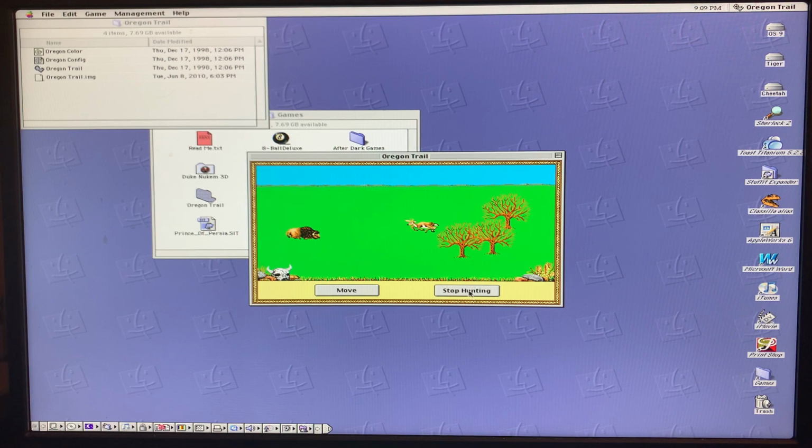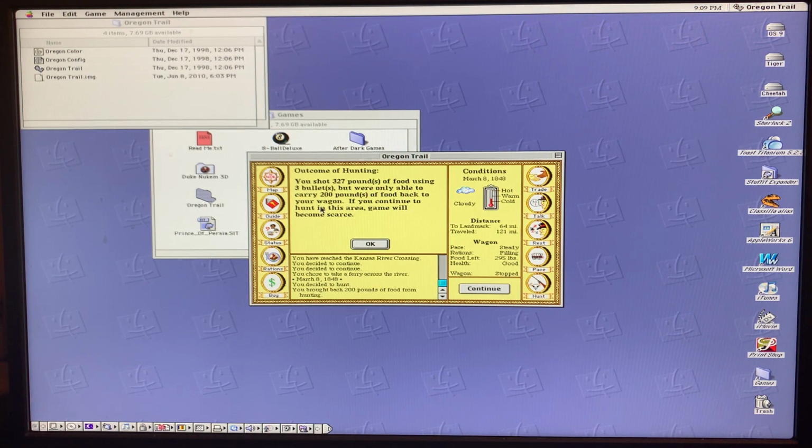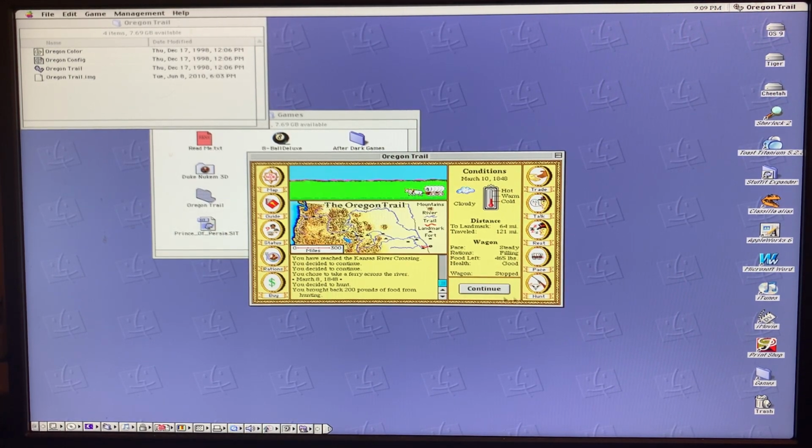Now, you're going to find, as we stop hunting, that between the deer and the buffalo, 327 pounds of food. That's a fairly small bison, actually. But no matter how much you shoot, you can only carry 200 pounds back. Okay, so we're going to continue and come up to the next river. And we're at 450 pounds, which is more than we started with.